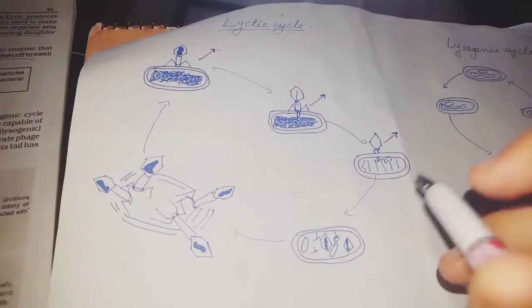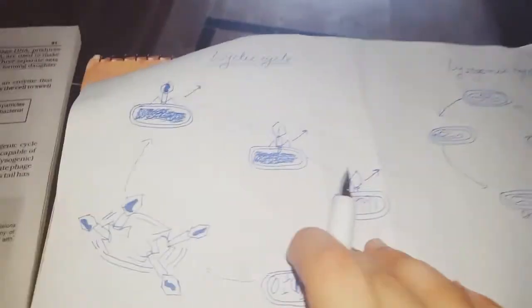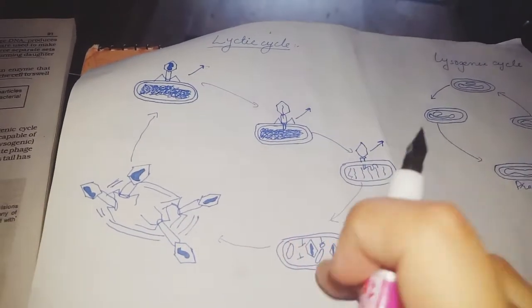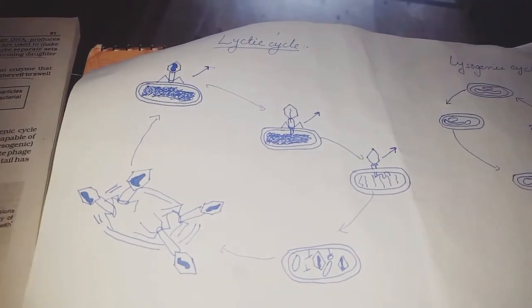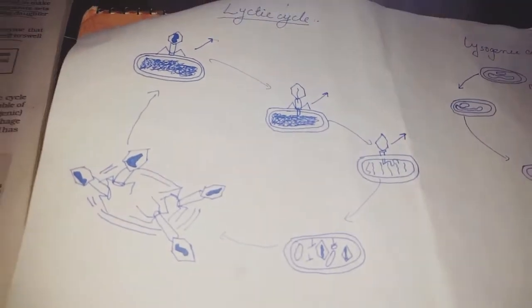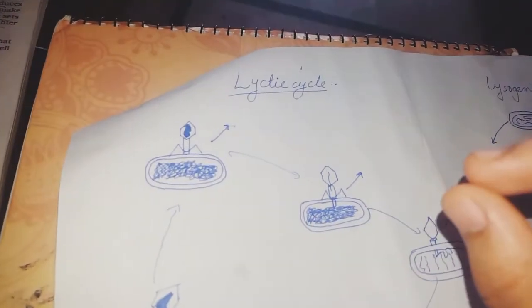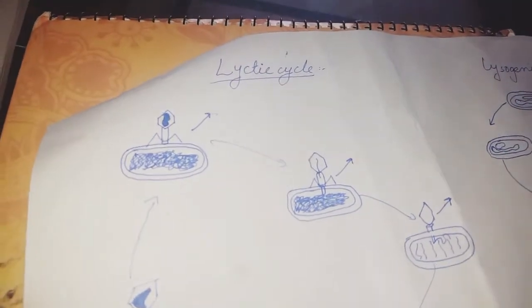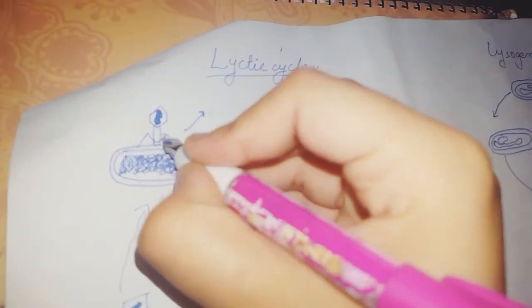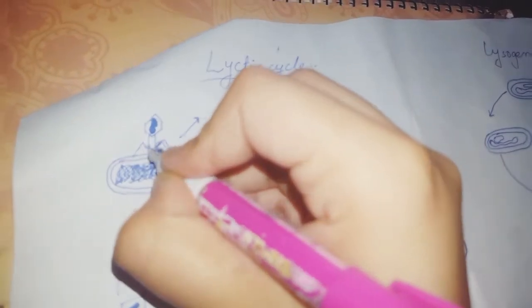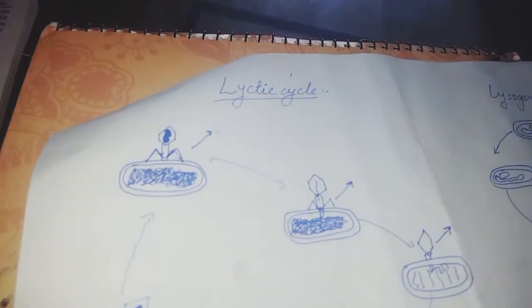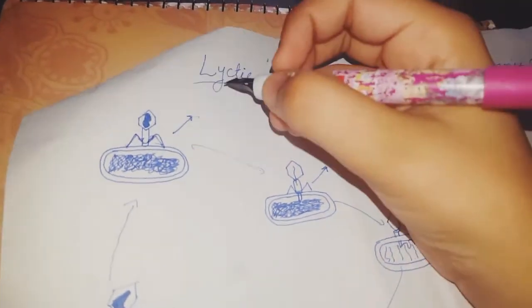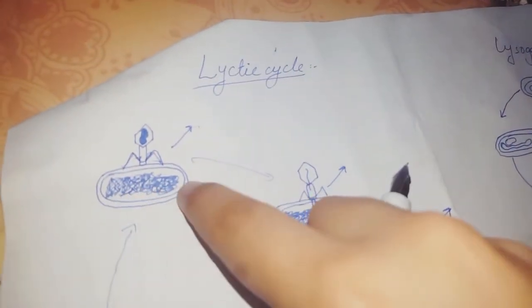Now we are going to discuss the steps of the lytic cycle and the steps of the lysogenic cycle. I have already drawn the diagrams here. These diagrams are mentioned in the Synbook Board Biology. If you want to see them, you can see them from there also. The first step of the lytic cycle is that when a virulent virus attacks a bacterial cell, it first attaches itself with the help of its envelopes to the bacterial cell wall.